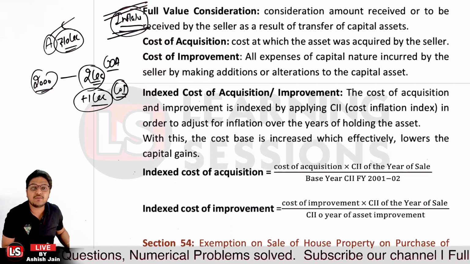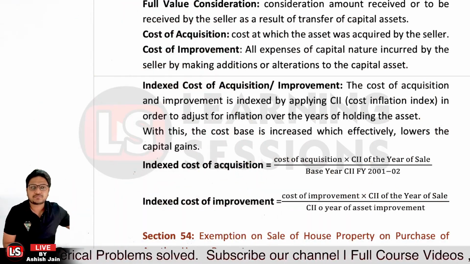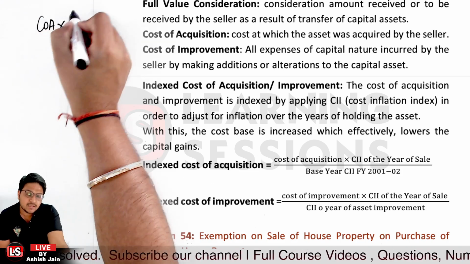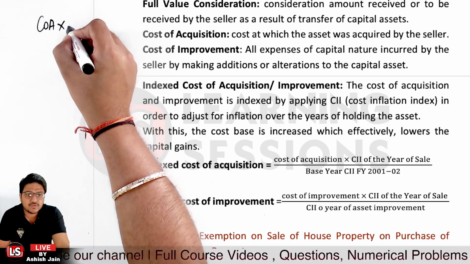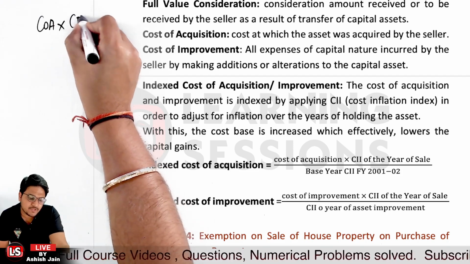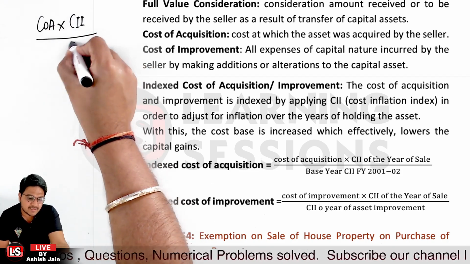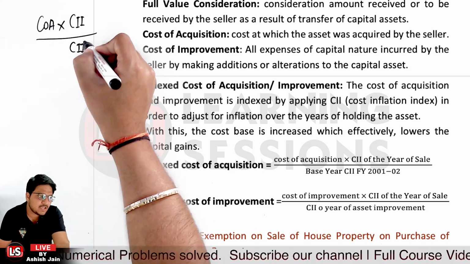So we can be calculating the indexed cost of acquisition as what? It will be the cost of acquisition multiplied by the cost inflation index, CII, in the year of sale, and further divided by the cost inflation index in the base year, right?